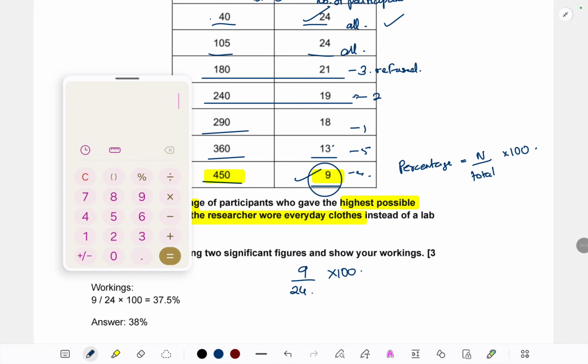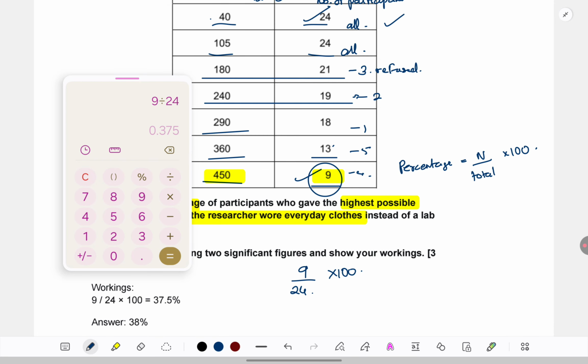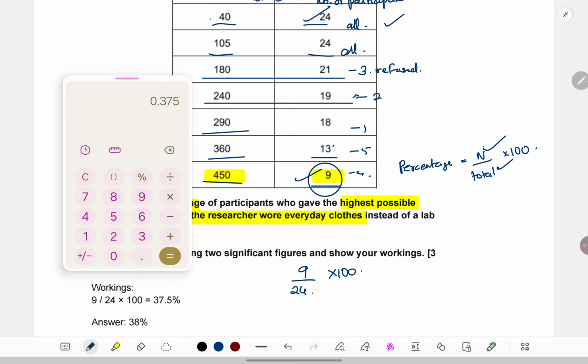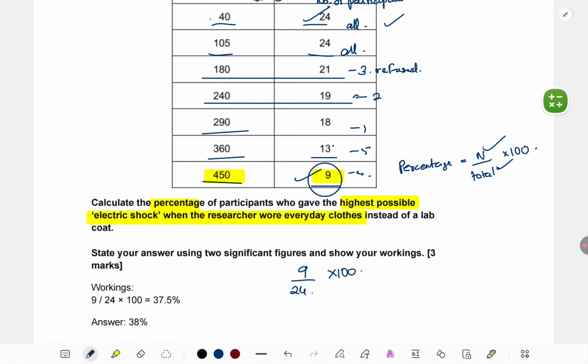Okay, so now I have on the screen a simple calculator. As you can see, I'll show you how to do the calculation. Substitution of numbers you'll have to do before this. The calculator can't do it for you. So make sure you have the right numbers. After that, what you have to do is n upon total, 9 upon 24. Press the equal to sign. Don't directly multiply by 100, or before pressing equal to, you'll get a wrong answer. So 9 divided by 24 equal to. Then press into, press 100. This is the final answer, 37.5.